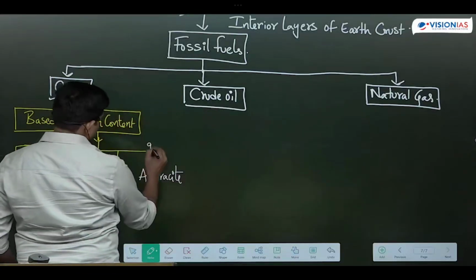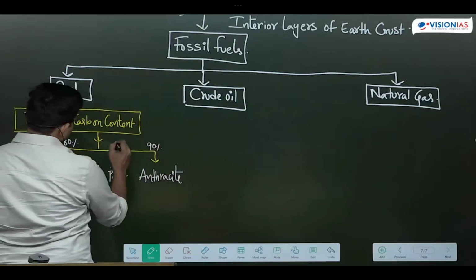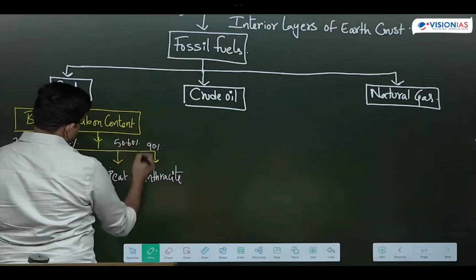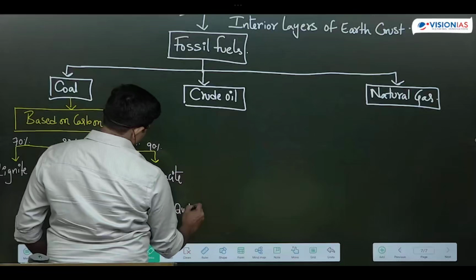Anthracite has 90% carbon content. Bituminous has 80% carbon content. Lignite has 70% carbon content. Peat has 50 to 60% carbon content. Anthracite is the highest quality coal.